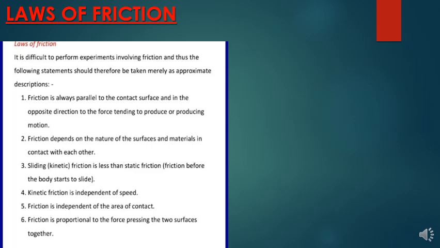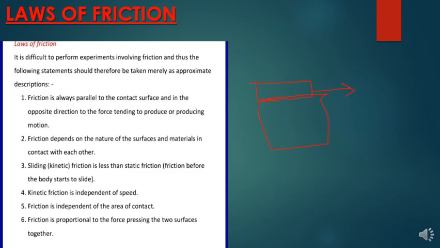So let us discuss friction, the laws of friction. Friction, as we know from primary school, is a force that acts on rough surfaces. For example, you have a block and you drag it on a table. The friction between the block and the table makes the block move slowly. So it's a force that opposes motion, and it is situated between the surfaces of two moving objects if they're in contact.